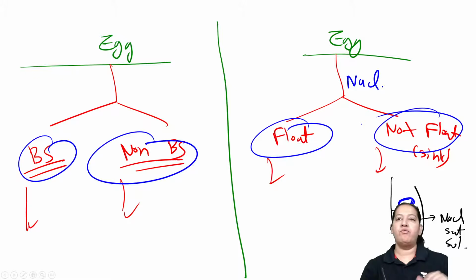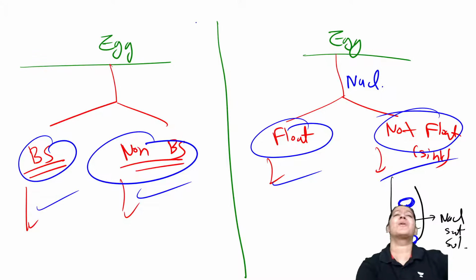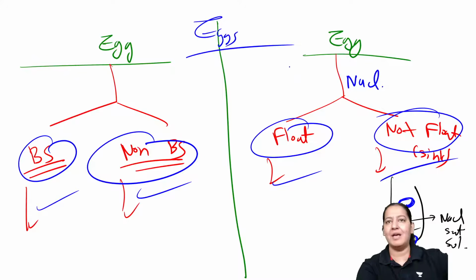So let me give you 4 mnemonics. 1, 2, 3, 4. That's it. So eggs are done. All the questions on eggs you can crack if you know these mnemonics. Give me a thumbs up.